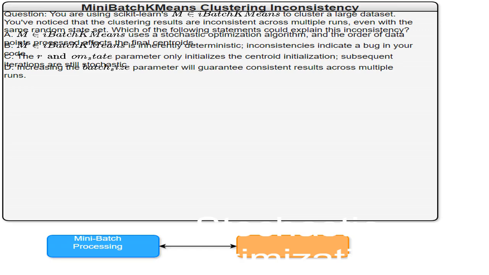Stochastic optimization means I'm using a method where randomness is inherent to the process. Each step toward a solution involves an element of chance. For example, in MiniBatchKMeans, the order in which the mini batches of data are processed impacts the final clustering result. This means that every time I run the algorithm, I'll likely get slightly different results, even with the same starting point. It is like navigating a maze. Each path might lead to the end, but different paths will take different amounts of time.